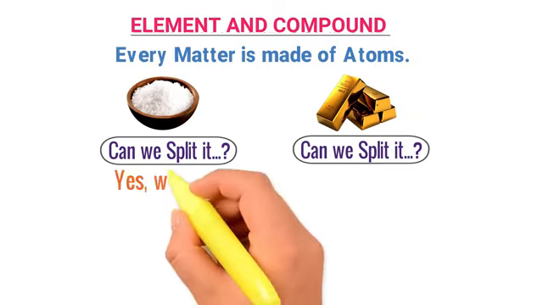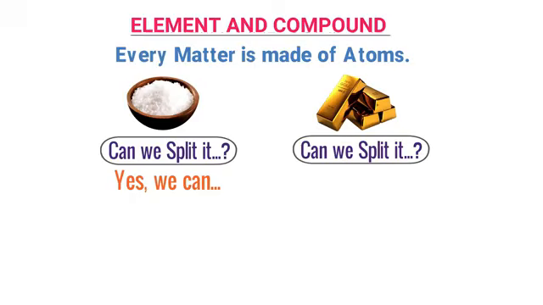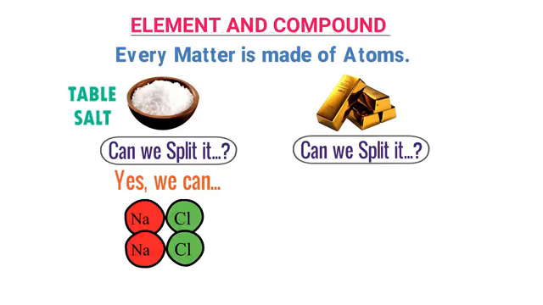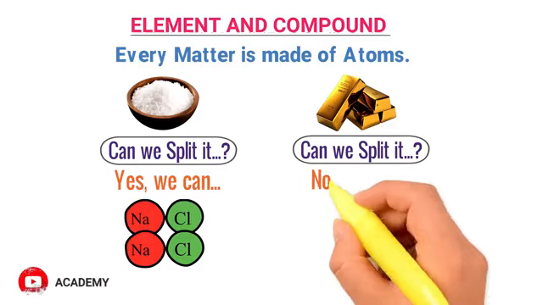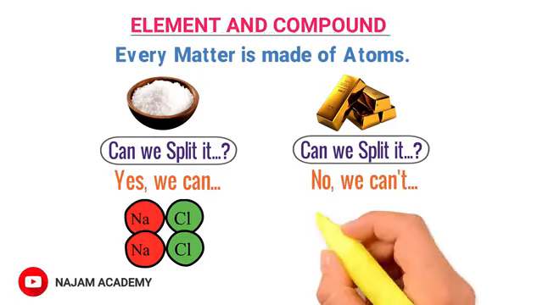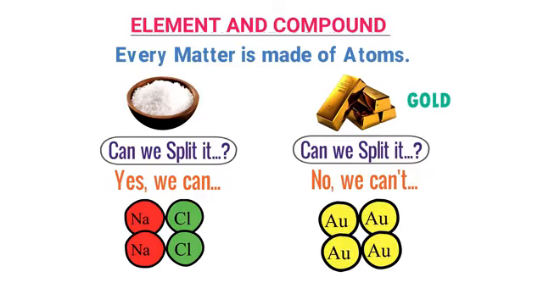Well, for table salt the answer is yes. We can split table salt into two atoms, sodium and chlorine. While for gold, the answer is no. We cannot split gold into two or more atoms because gold is made from only one type of atom, gold atoms.